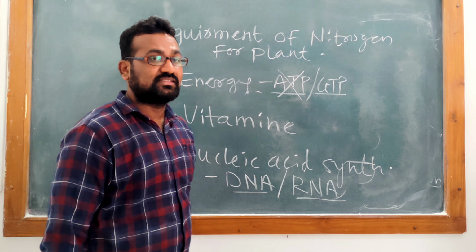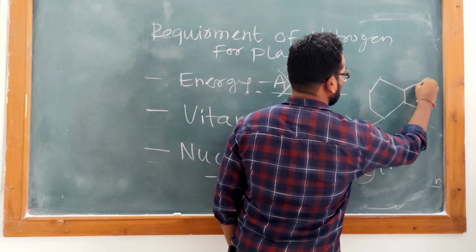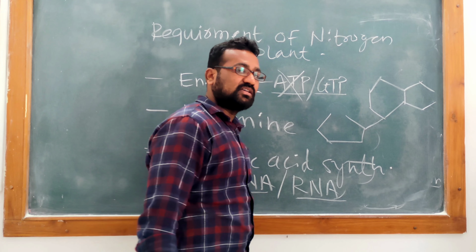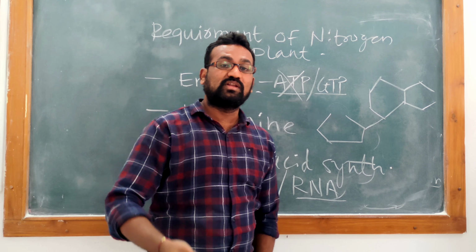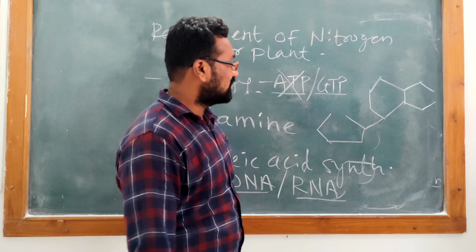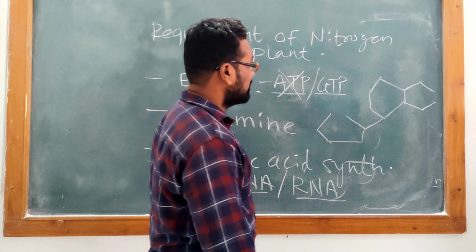If I try to draw the structure of one nucleotide, the nucleotide shows very unique features. Some nucleotides are pyrimidines, some nucleotides are purines. These nucleotides show the presence of nitrogen. These nitrogens are present in these nucleotides.